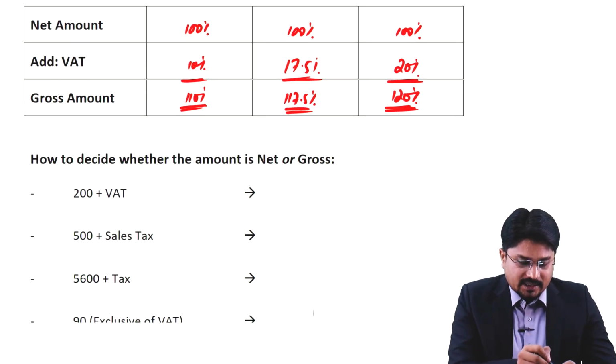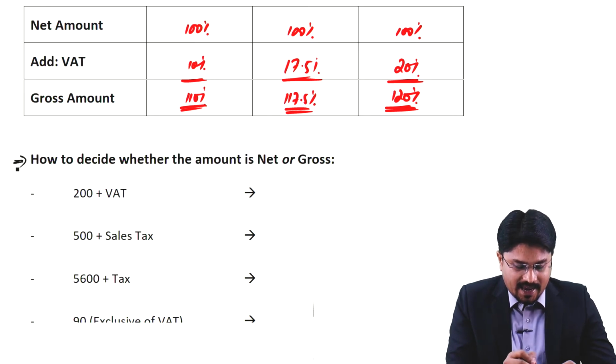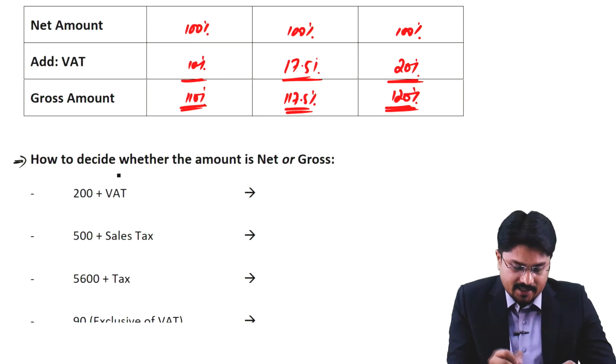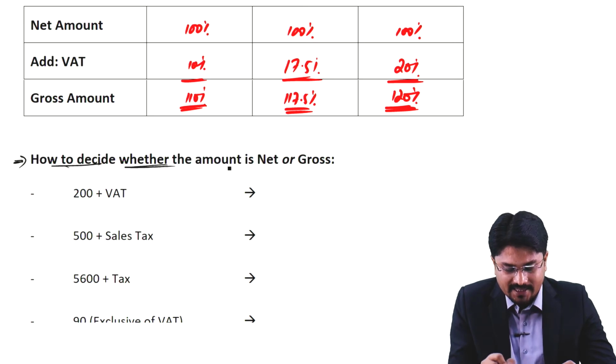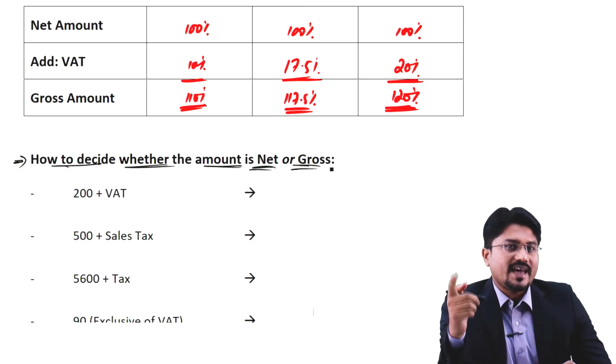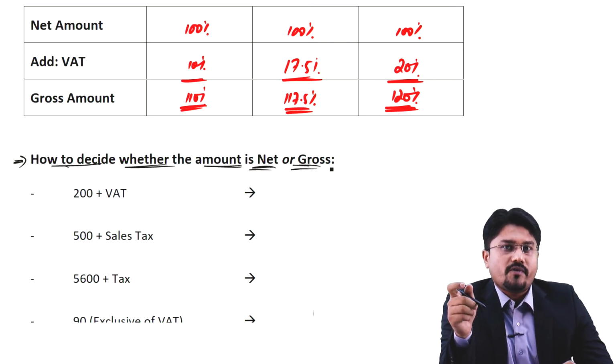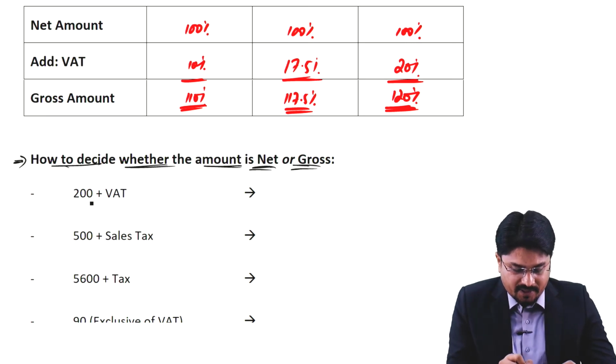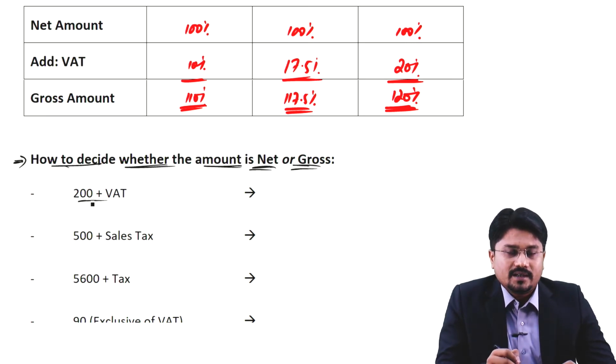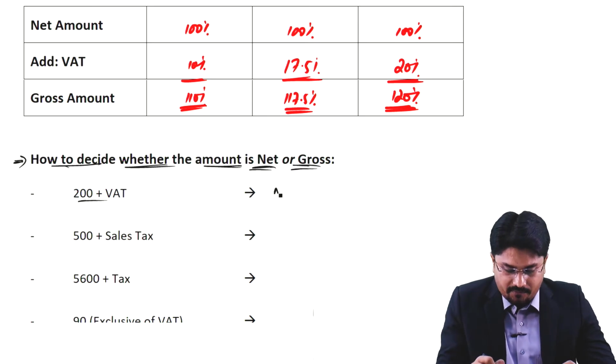Another important thing to understand is how to decide whether the amount is a net amount or a gross amount. How can we identify in exam questions whether an amount is given inclusive of VAT or exclusive of VAT? Keep in mind, if with any amount VAT is written, like 200 plus VAT, it would be a net amount.